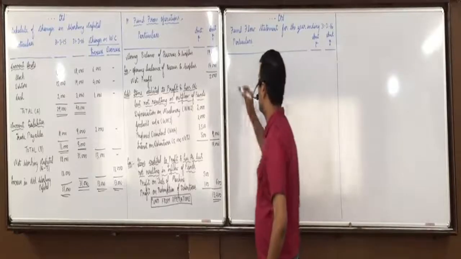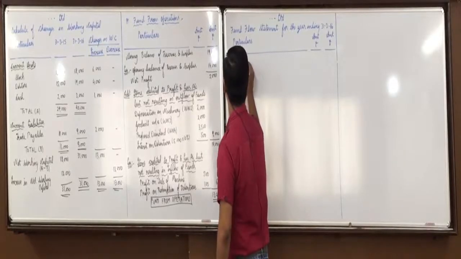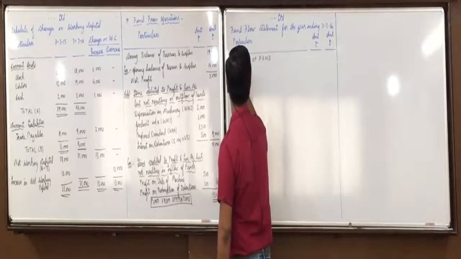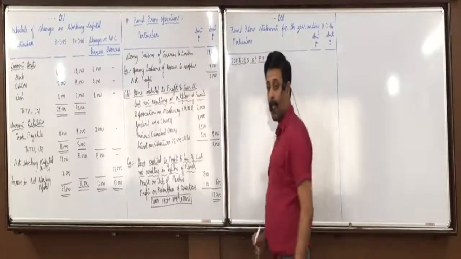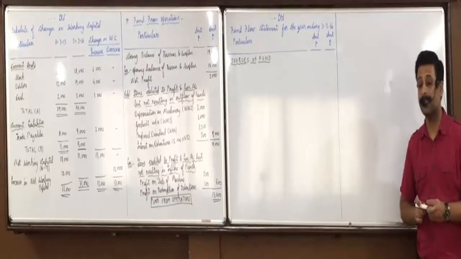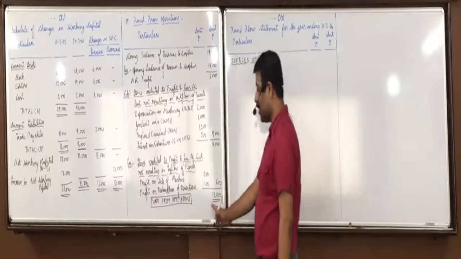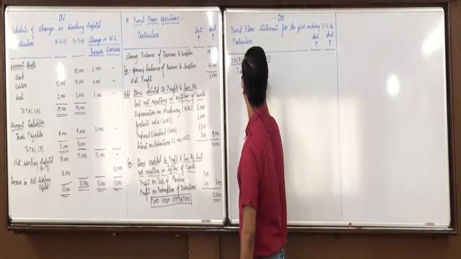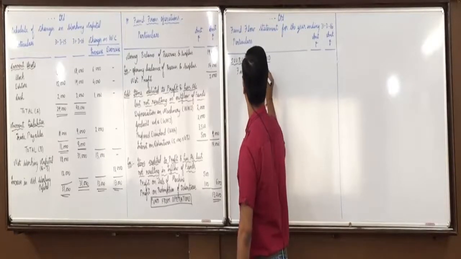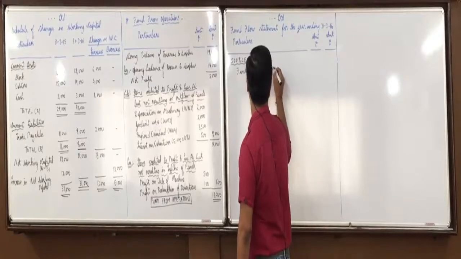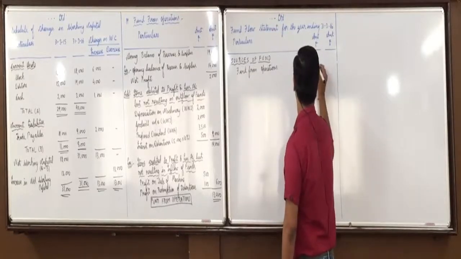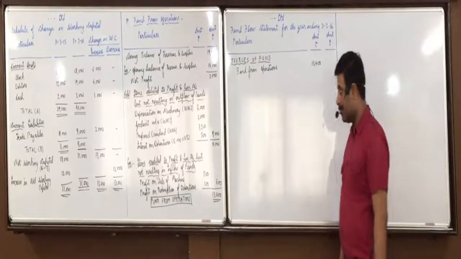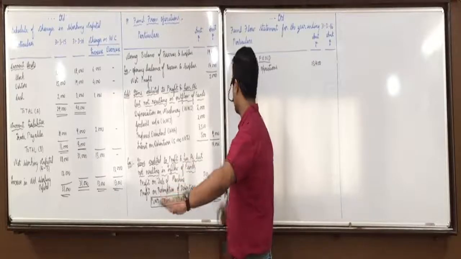Very first, we will mark the sources of fund. Fund from operations 13,400. Then sale of machines. On the liability side we have not marked anything, on the asset side we have not marked anything.